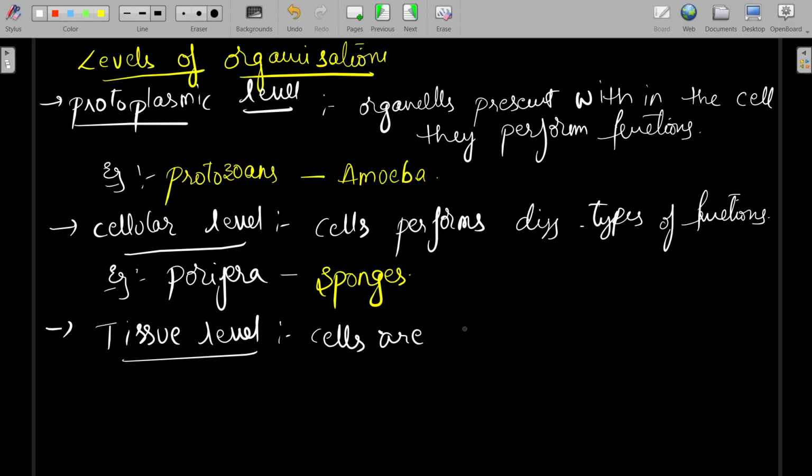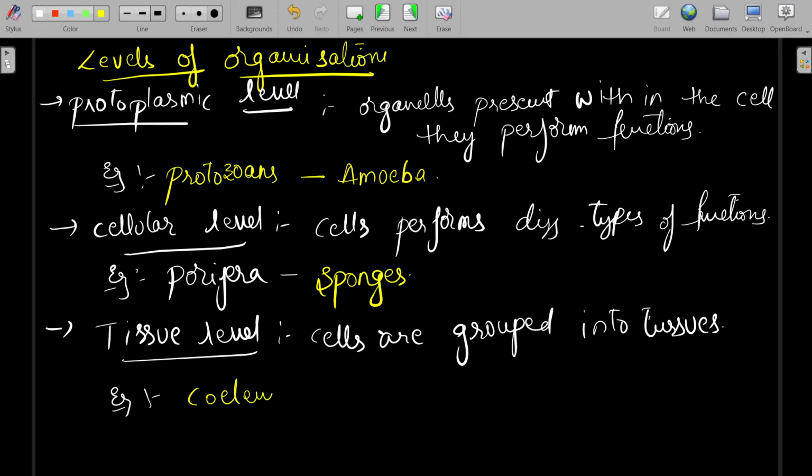Examples are Coelenterata and Ctenophora.